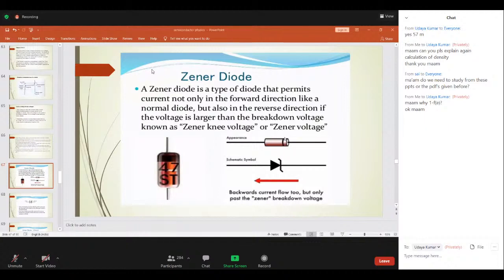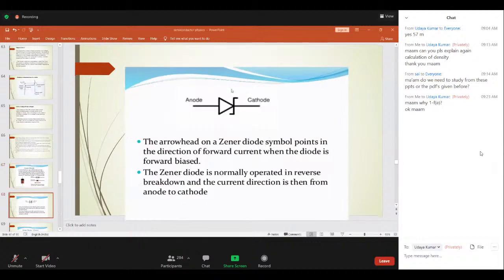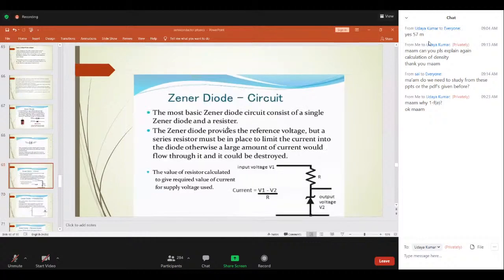This is the symbolic representation of the Zener diode. Other than the PN junction symbol, it is in a Z shape. See here, this is the symbol. The arrowhead in a Zener diode symbol points out the direction of forward current when the diode is in forward bias. Similarly, it is shown for reverse bias. This is the circuit diagram.